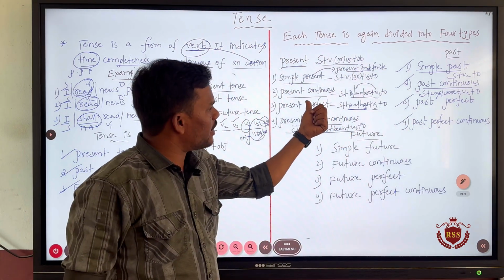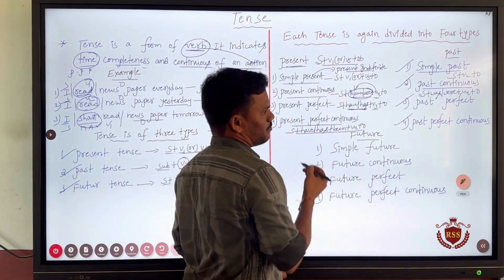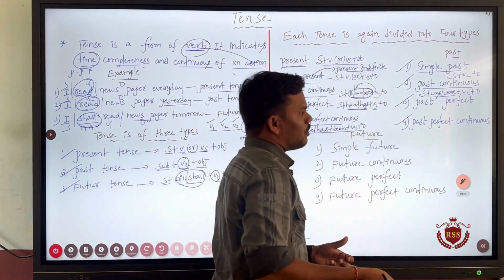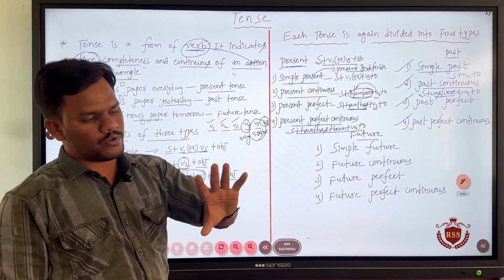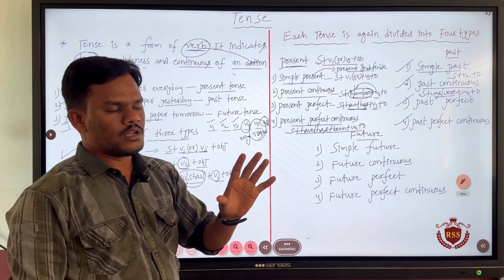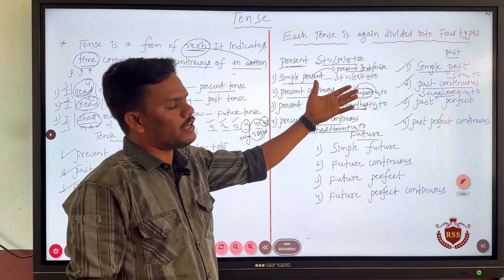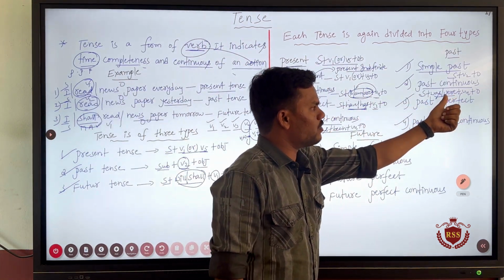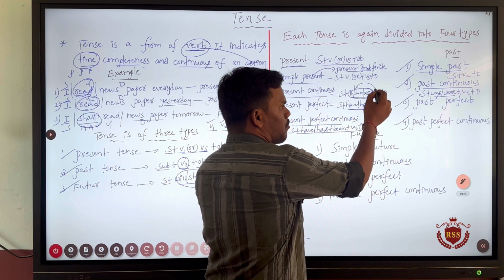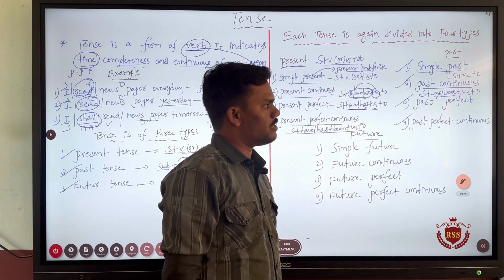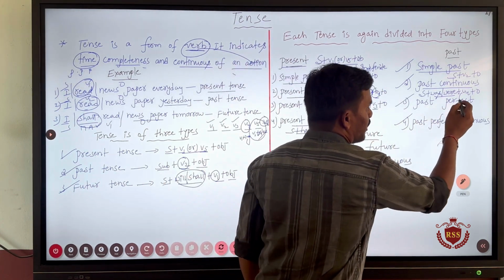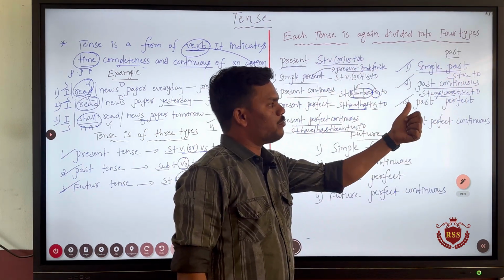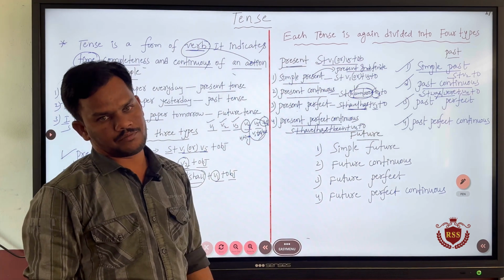See, in present continuous we used is, am, are. When it comes to past continuous, we used was and were. If you know the 5 B forms, is, am, are, was and were, you can easily form the sentences in tenses. Is, am, are are used in present tense and was and were are used in past tense, and V4 is common. Whichever the continuous tense is, the verb is going to be V4. Clear? Let us come to the next one, past perfect.